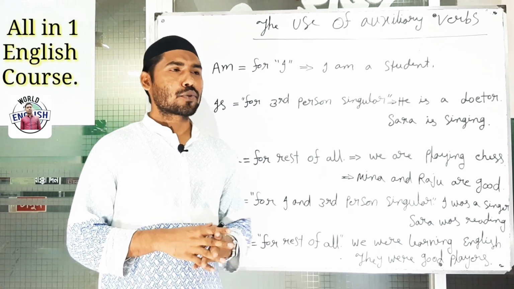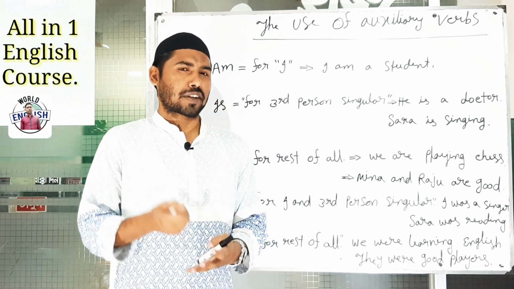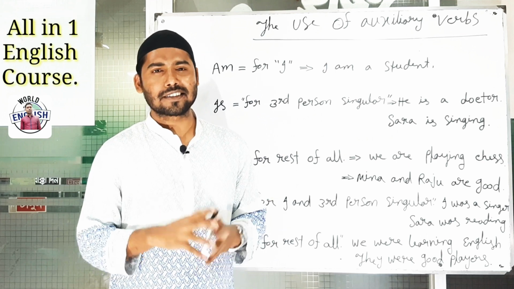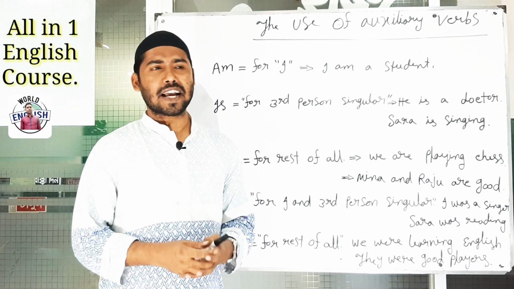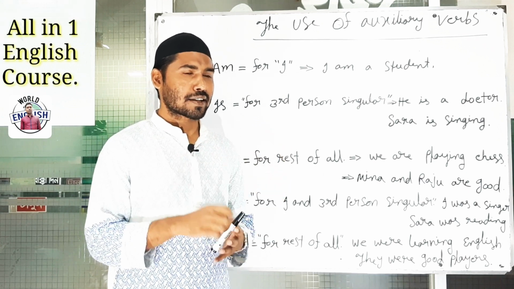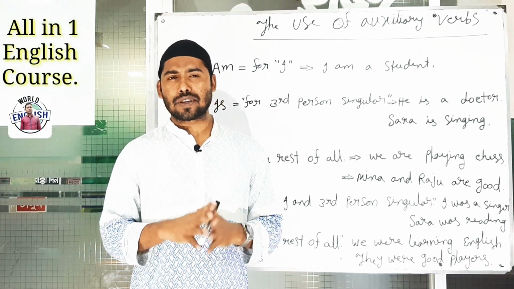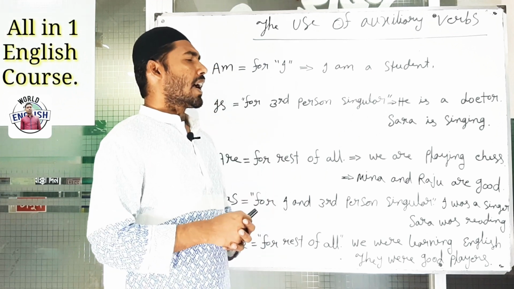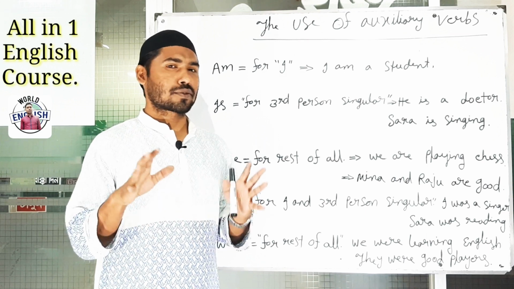I noticed where the students come to me to learn English, most of them are higher educated. They have completed their honors, masters, MBA, BBA. Thereafter, they are not clear in the use of auxiliary verbs. Most of the time they are too much confused. Which person will take am, which person will take is, and which person will take are, was, and were also. And that means most of the times we are confused. Which person will take which auxiliary verbs. And it is a matter of sorrow that in spite of being higher educated, we can't remove this confusion.